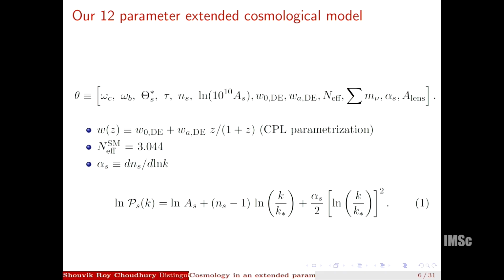These are simple extensions, and so the power spectrum basically has As, ns, and this extra alpha s parameter, which is the running of the spectral index basically. And we also use CPL for dynamical dark energy.